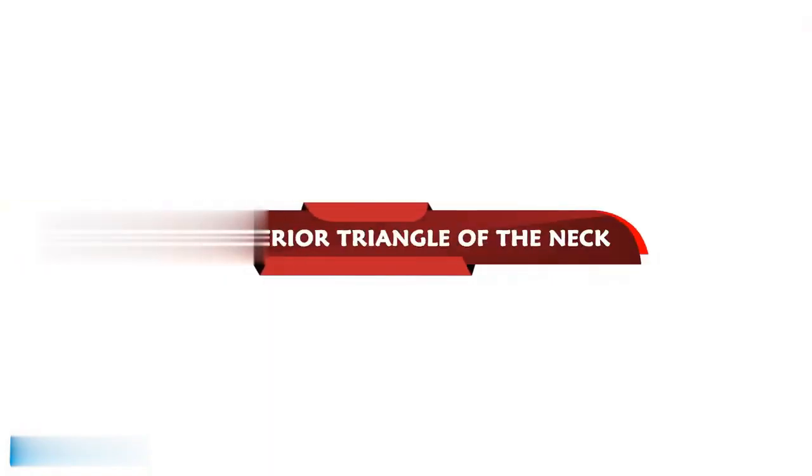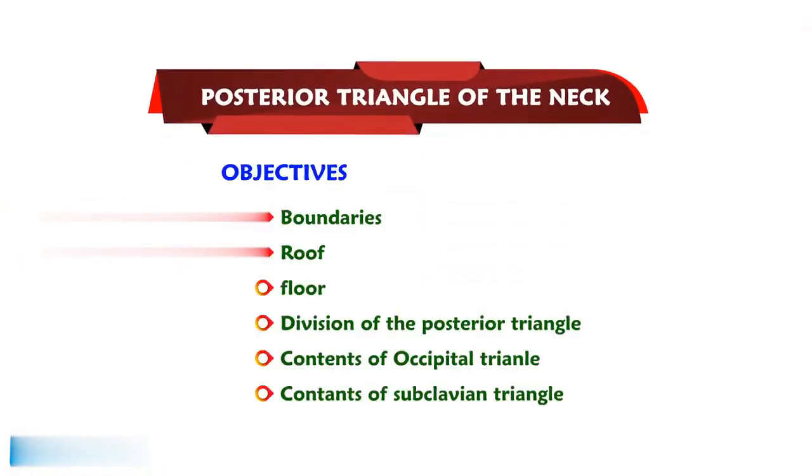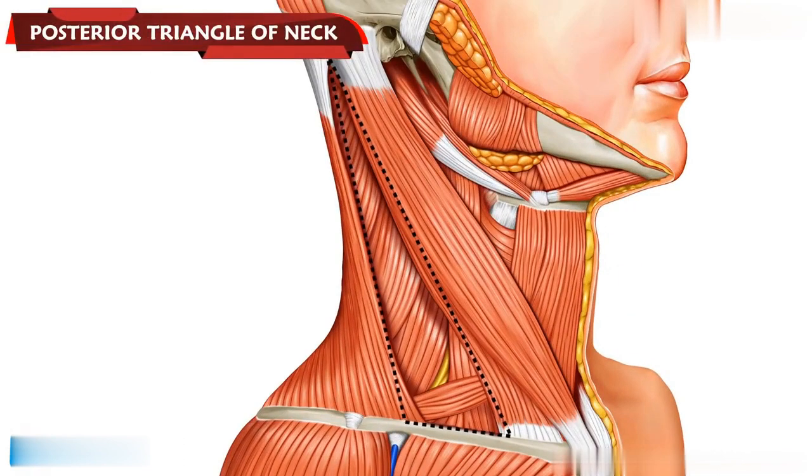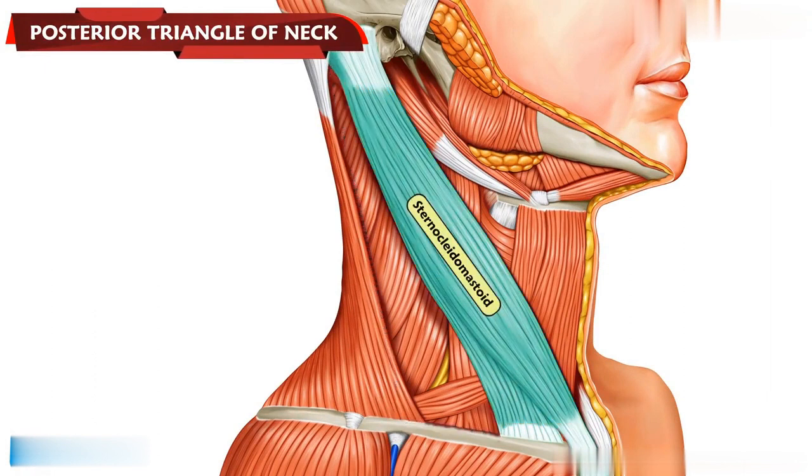Posterior triangle of the neck. The posterior triangle is a space on the side of the neck situated behind the sternocleidomastoid muscle.